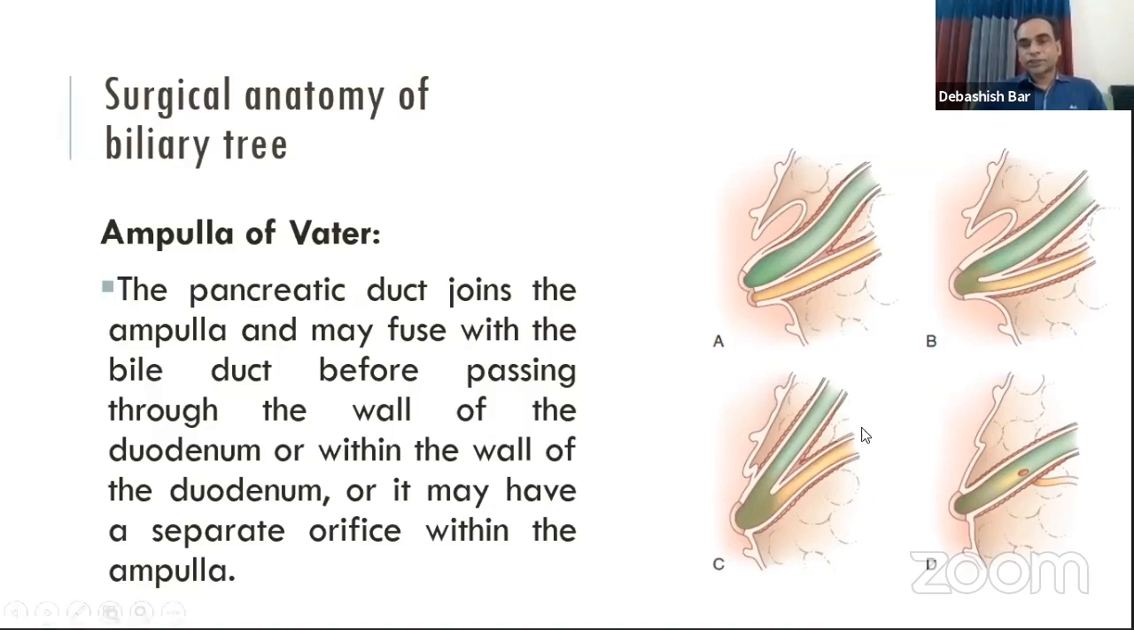The ampulla of Vater opens into the second part of the duodenum and the anatomy may be variable. Here in the picture we can see that the common bile duct and the pancreatic duct separately open into the ampulla of Vater. Here, the bile duct and the pancreatic duct join in the wall of the duodenum. Here, the bile duct and pancreatic duct join outside the duodenal wall, and here the bile duct and the pancreatic duct separately join into the duodenum.